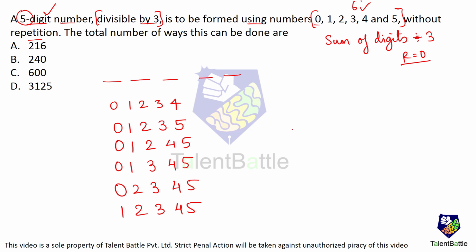Okay. So in this combination, we have to check which combination gives us a number which is divisible by 3. Like for example, I have to add all the digits, these digits, I'll add them. What I'm going to get, 4 plus 2 is 6 plus 3 is 9 plus 1, 10. 10 is not divisible by 3. Okay. So this combination is not useful for us.